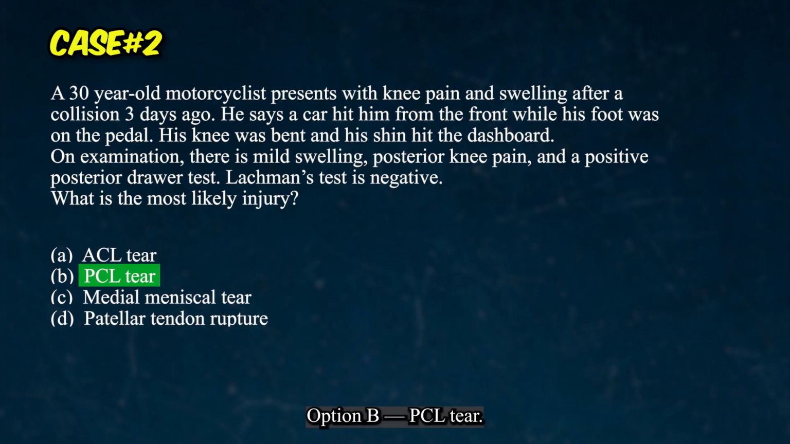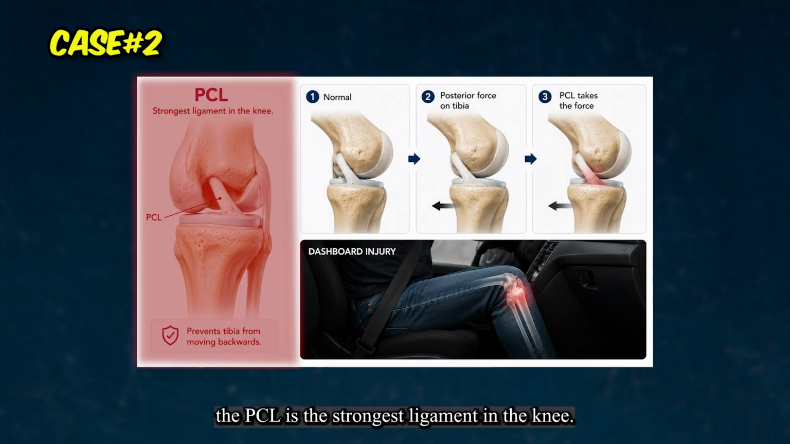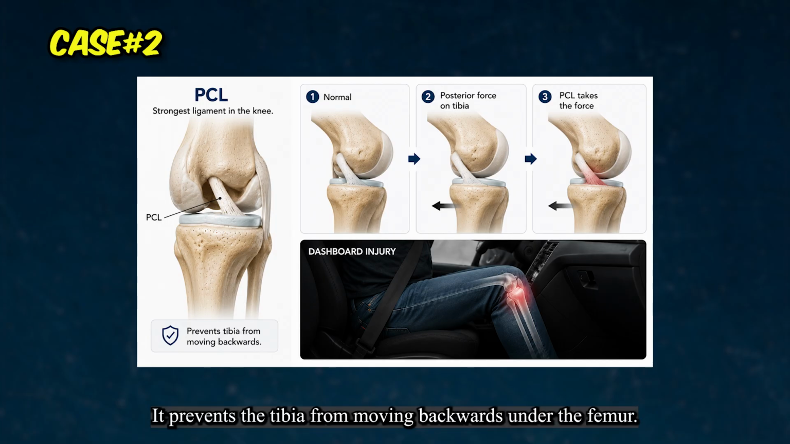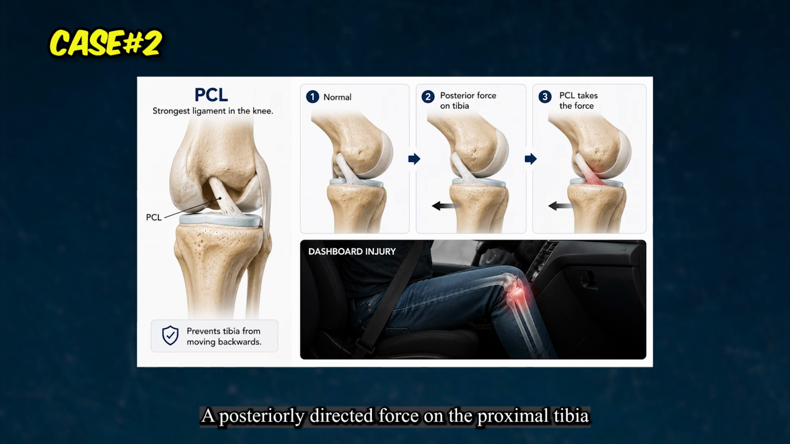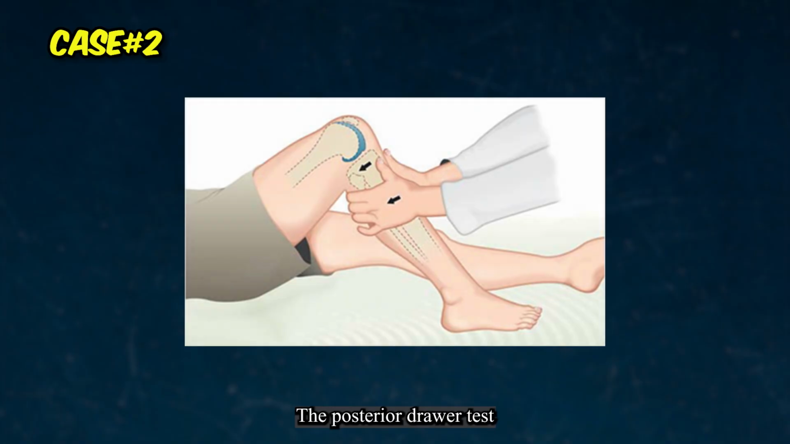Option B, PCL tear, the posterior cruciate ligament. Now let's understand this ligament. The PCL is the strongest ligament in the knee. It prevents the tibia from moving backwards under the femur. The mechanism for PCL injury is classic, a posteriorly directed force on the proximal tibia with the knee flexed. Dashboard injury, that's why it's called a dashboard injury. The tibia is pushed backwards and the PCL takes the force. The posterior draw test: you flex the knee to 90 degrees. You place your thumbs on the tibial tuberosity and push the tibia backwards. If it moves posteriorly more than the uninjured side, the PCL is likely torn.